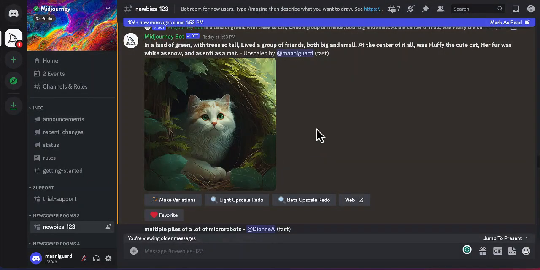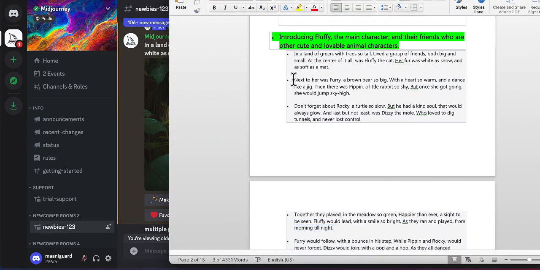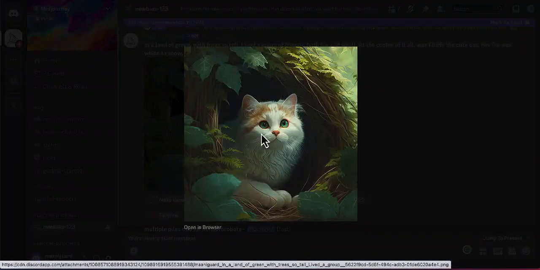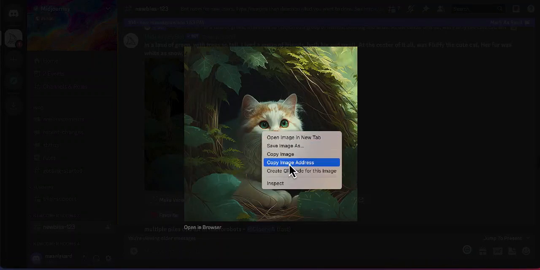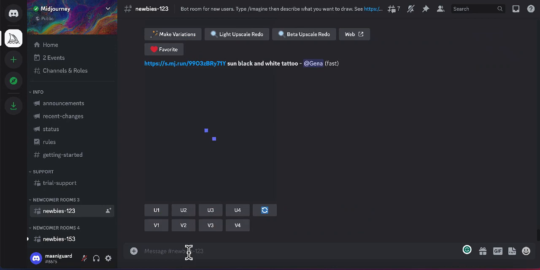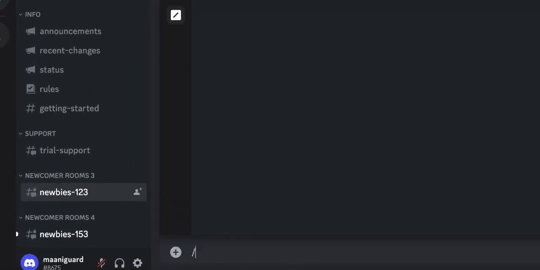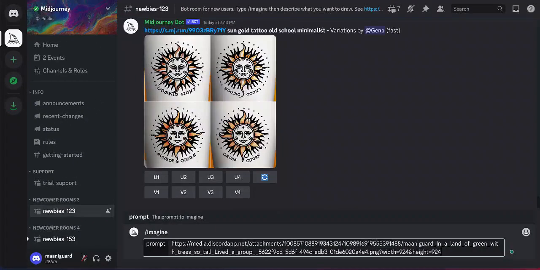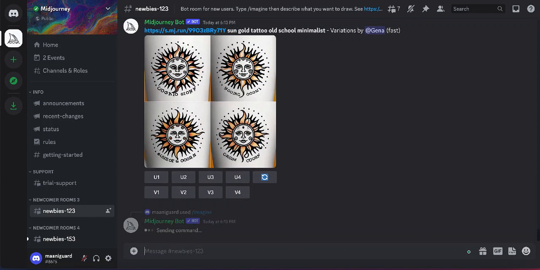Let's create the second image. In my case, it would be, "next to her was Fairy, a brown bear so big with a heart so warm." So I'm going to copy this text and create the image for this one. But I would like to have the same style for my image. And in order to do this, click on this first image, right click, and copy the image address. Then start a new prompt by typing /imagine again and prompt, paste the URL, and then after that you should copy the text that you would like to create an image for. Just copy that. Now let's create it.